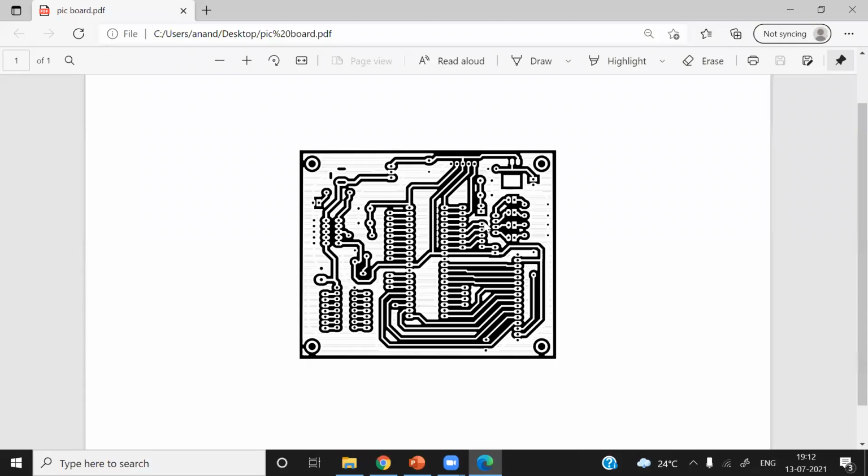See, the effect of ground bounce is already minimized by microcontroller manufacturers. They have already put a larger number of VDD pins and VSS pins. There is one problem. If external noise enters the power supply of the microcontroller, then that may cause abrupt change in content of the program counter, and your program may not work properly. So this condition I call software hang up. So there you need to add either an inductor or a ferrite bead. So let me quickly discuss this part.